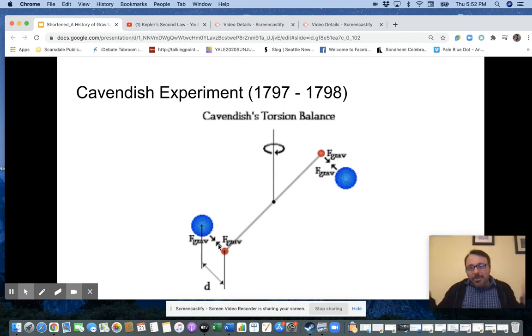A breath of air, a wind, disturbs the experiment. If the ground shakes, it disturbs the experiment. Cavendish eventually ends up going into the countryside to get away, because he couldn't do the experiment in London. He couldn't do the experiment in any city because the ambient shaking of everything didn't work.